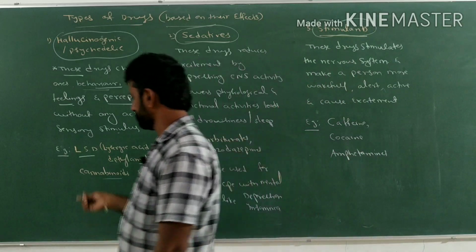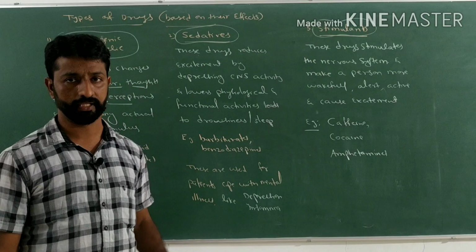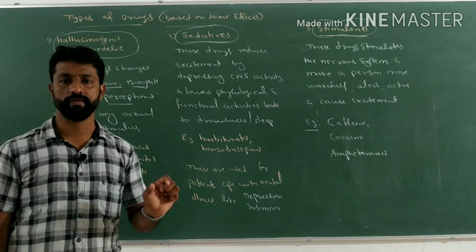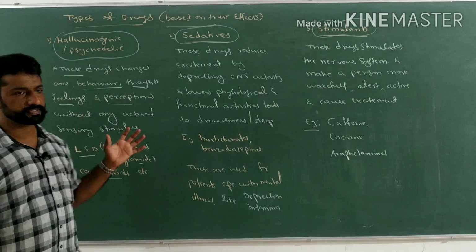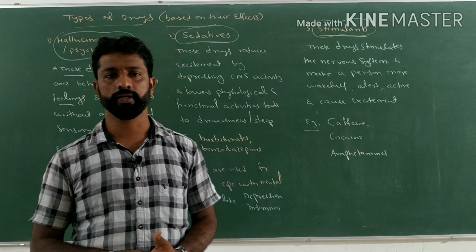So here LSD, what is the source of LSD? This is the most common example of a question asked in competitive examinations. What is the source of LSD? From where is it extracted? See, most such drugs are extracted from flowering plants.